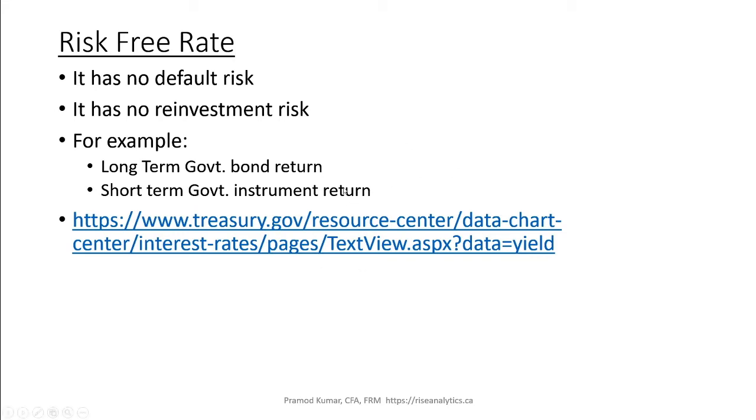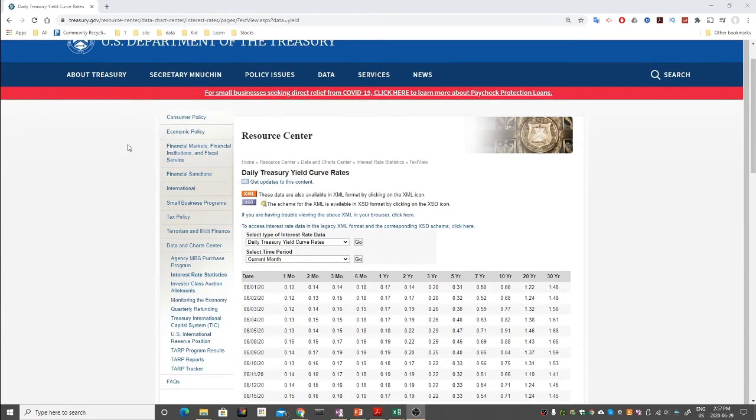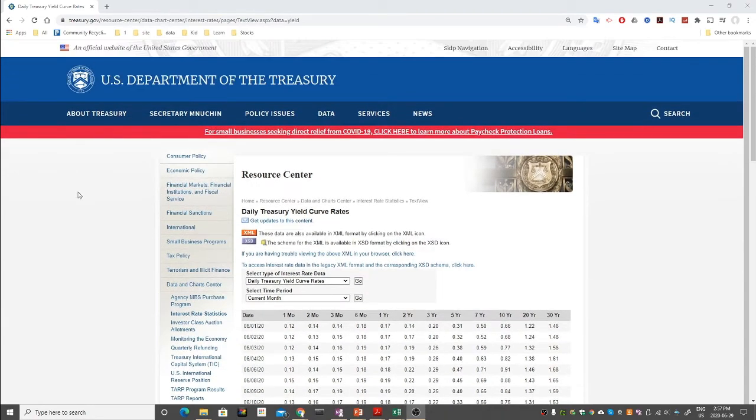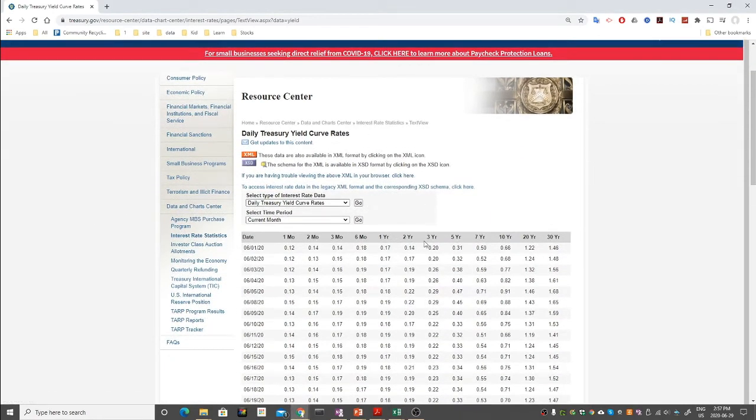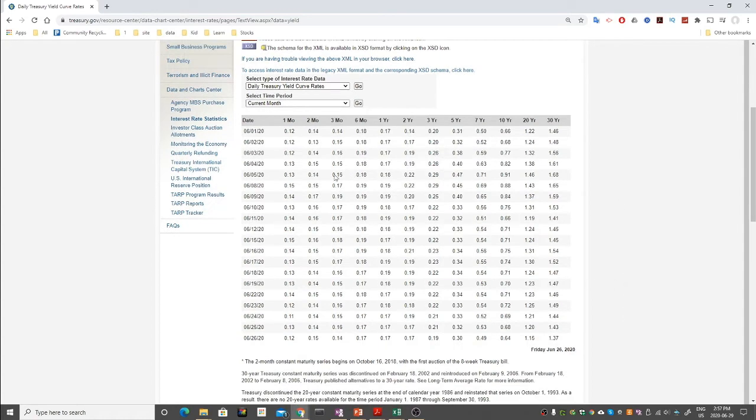Okay, so let's take some examples of the risk-free rate. I have put the link here as well for the US Treasury. So here I am on the US Department of the Treasury website. This is the official website of the United States government, and here you can see the yield curves. This is the current month. Similarly, the Canadian government has its own rates on its page. It shows a 1-month rate, 2-month rate, 3-month, and so forth, and goes up to 30 years.